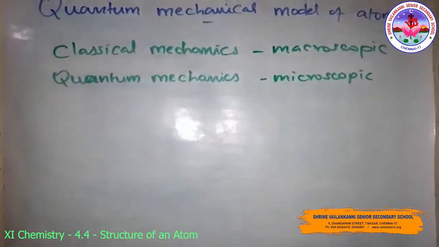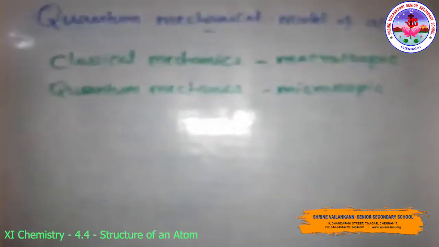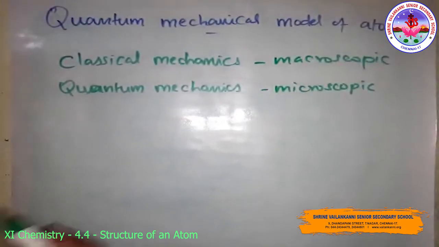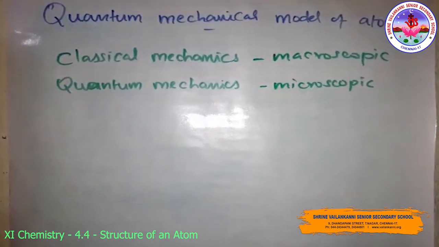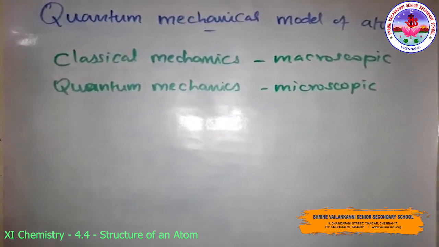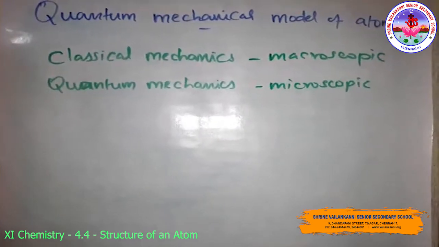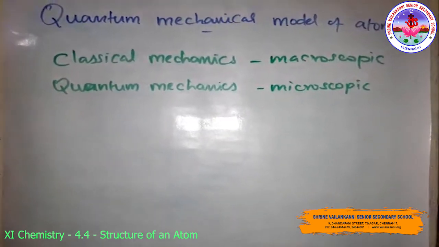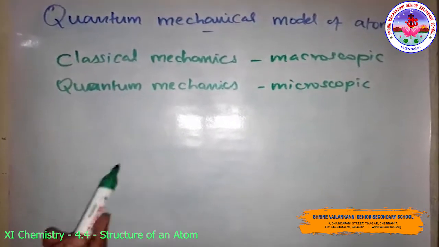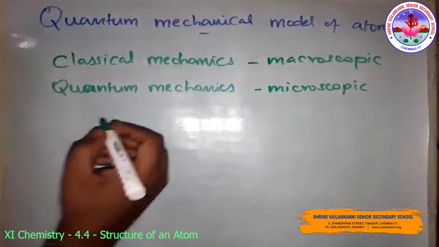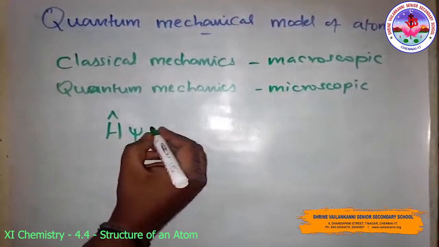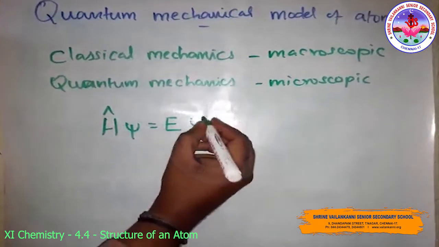When quantum mechanics is applied to macroscopic objects, the results are the same as from classical mechanics. Quantum mechanics was developed independently by Werner Heisenberg and Erwin Schrödinger. That is the famous Schrödinger wave equation. We shall discuss the quantum mechanics based on the ideas of wave motion. For a system whose energy does not change, the Schrödinger equation is simply written as H cap psi equals E psi.